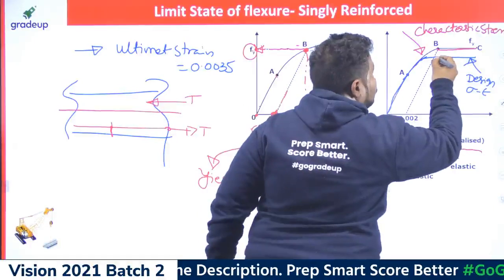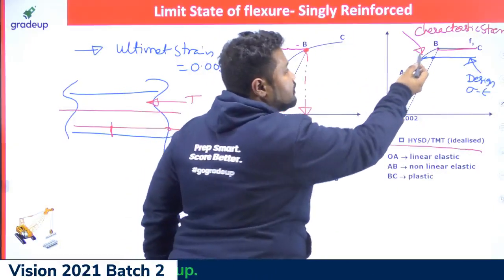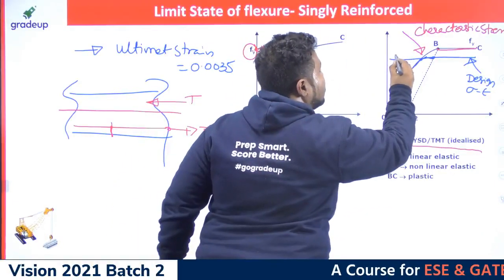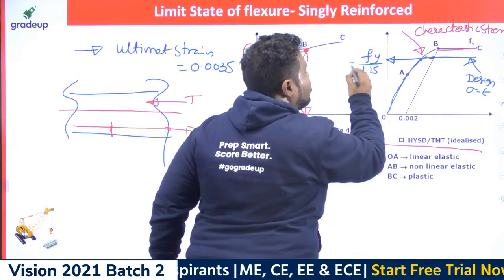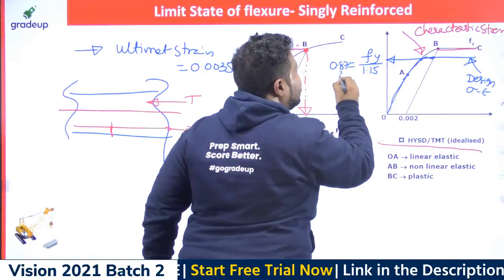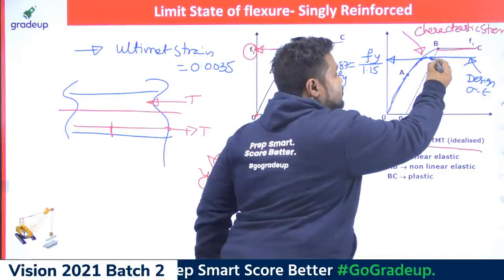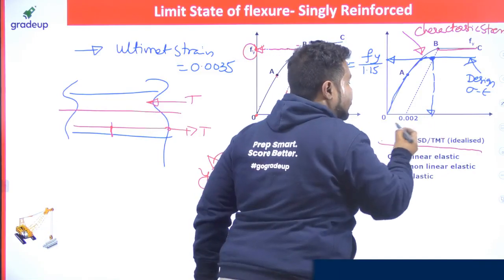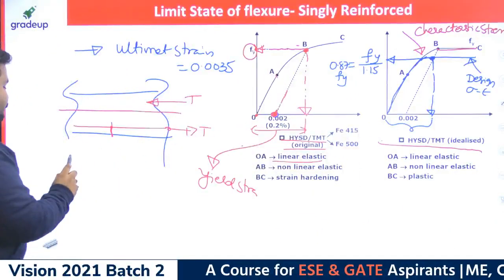So what is the value of the stress here? It is the design stress, meaning the characteristic stress divided by the factor of safety. You can easily understand this value is fy by 1.15, which is 0.87 fy. That is the thing that you will consider. Now this is actually the design stress, right? Corresponding to this design stress, what is the strain? That is nothing but the design strain. So what is the design strain in steel, right?